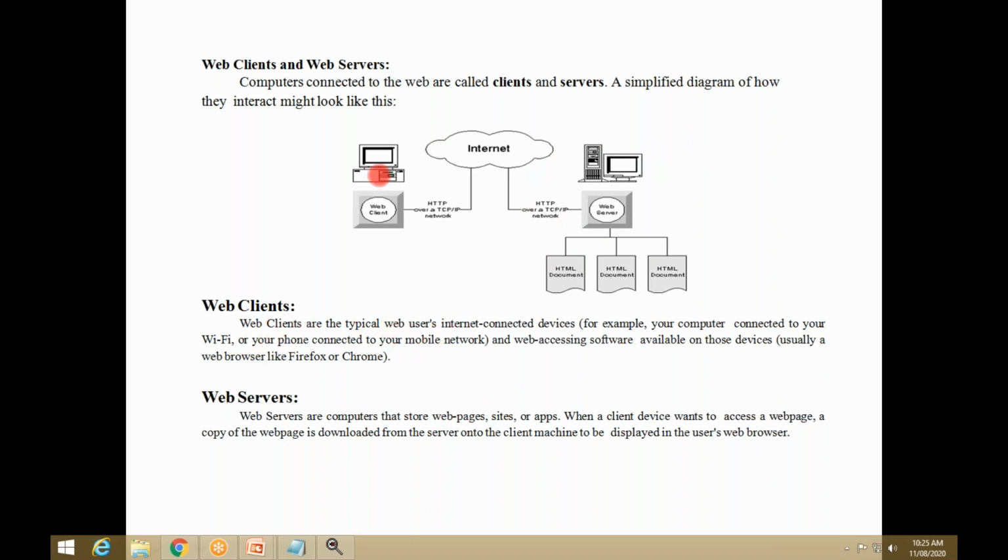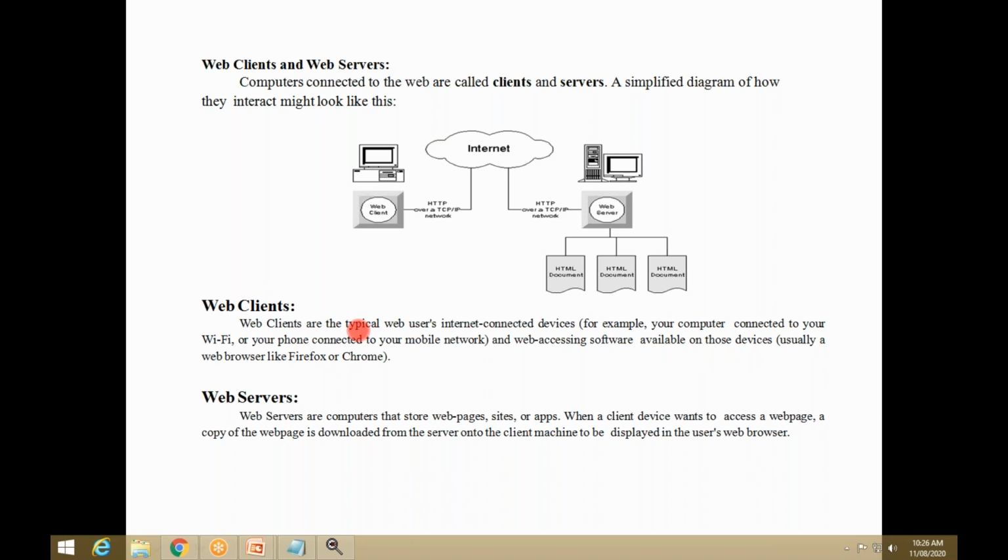Web clients are the web users who are using computers and accessing the information from the server. For example, our computers connected to our Wi-Fi, or your mobile also, is a web client. If you are using a mobile to access information from the globe, that is also a web client. If you have a computer, that is also a web client, right? And web accessing software is available on those devices.